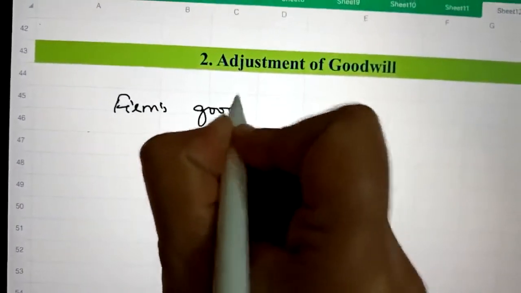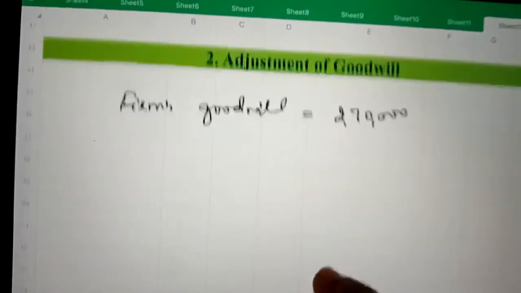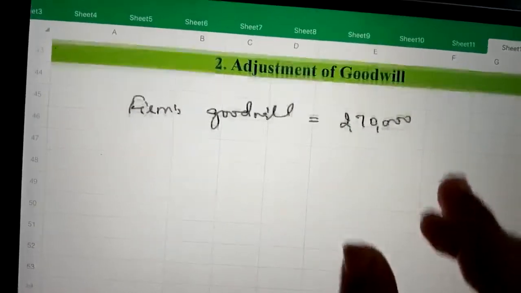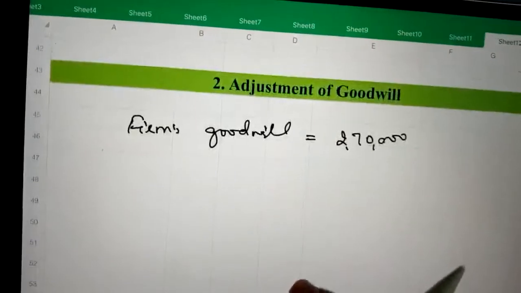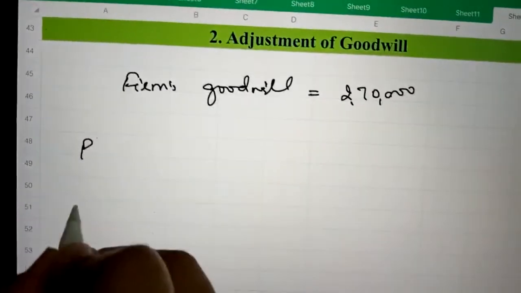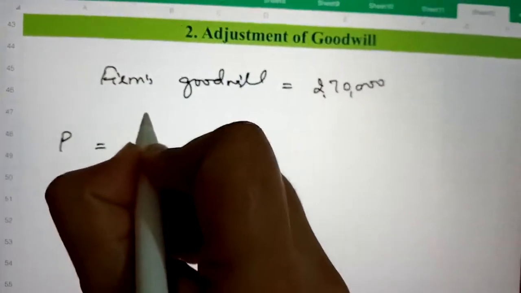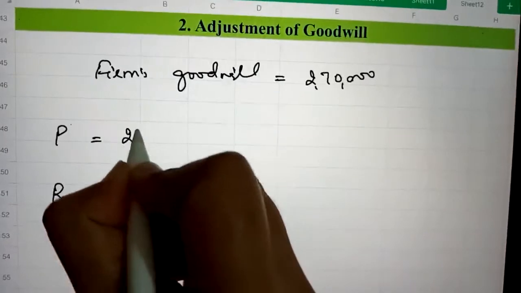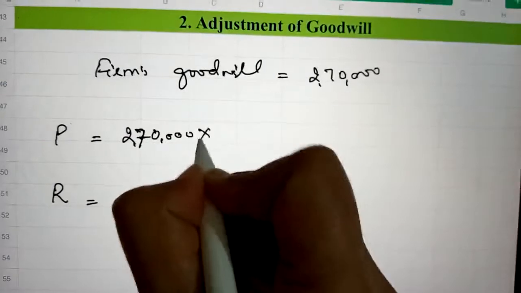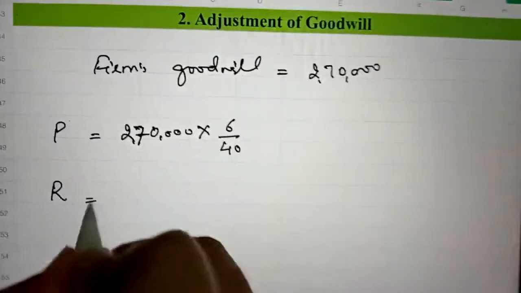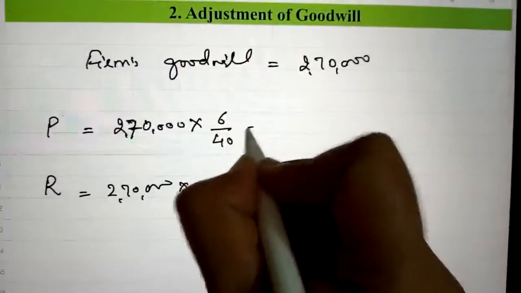The firm's goodwill is valued at rupees 2,70,000, and the gaining partners will compensate. The gaining partners are P and R. So the value of goodwill, 2,70,000, will be multiplied by their gaining share.